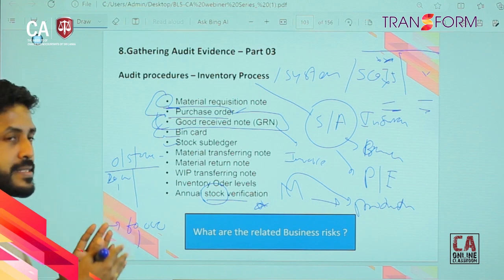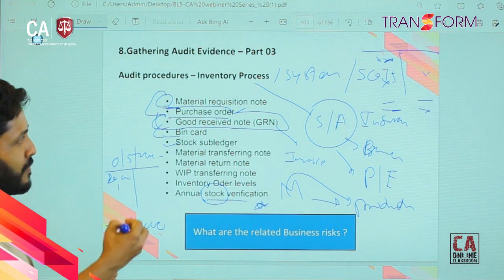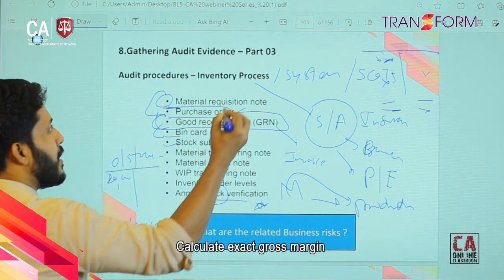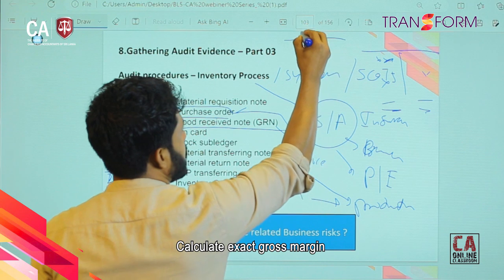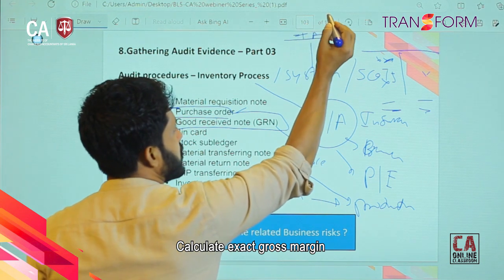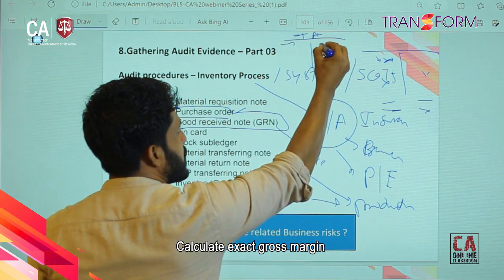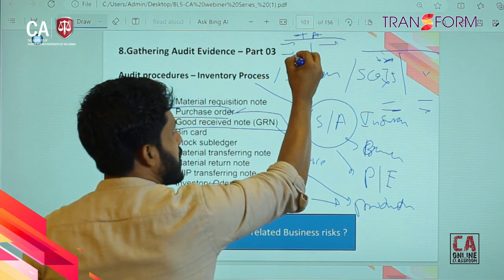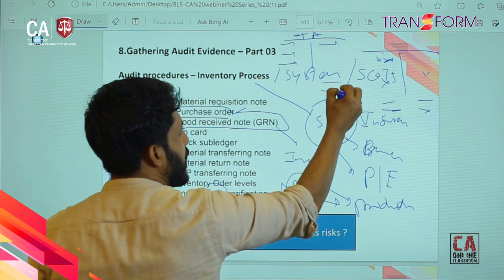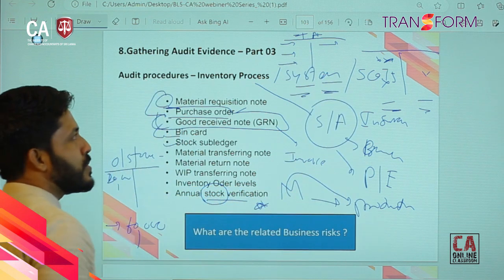So to calculate the exact gross margin, we prepare the trade account, right? Under the trade account, we have the opening balance, the sales and purchases, and the year end inventory. Here we get the gross margin or gross loss.